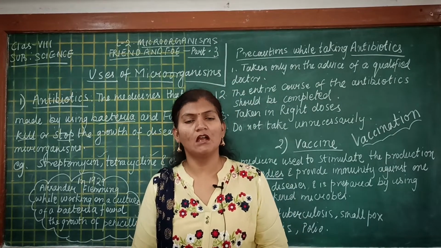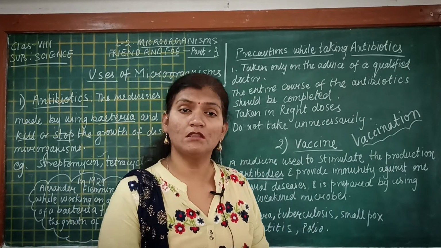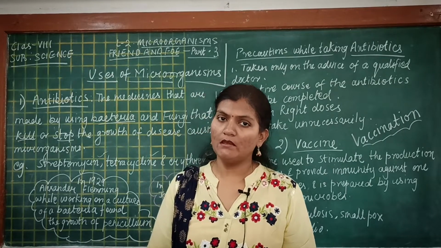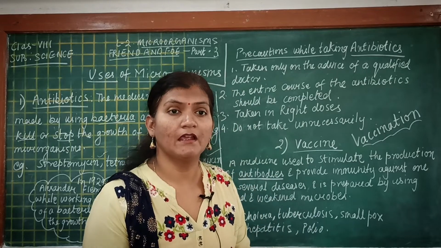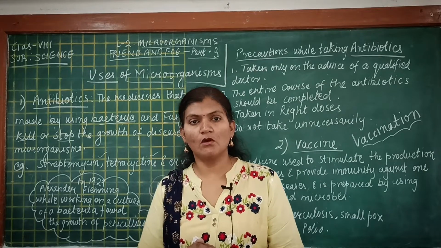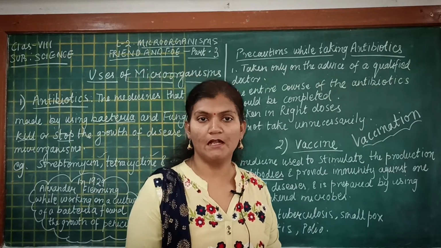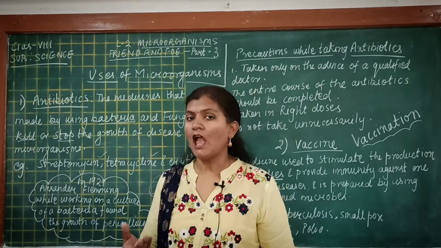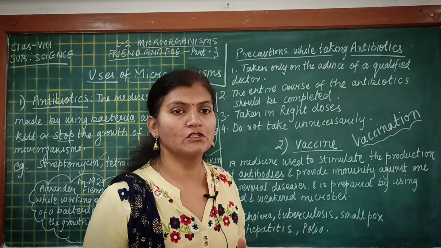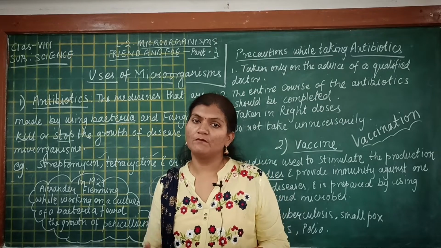Students, certain bacteria known as cyanobacteria or blue-green algae are present in the soil, and they increase the fertility of the soil. When bacteria like rhizobium or cyanobacteria increase the fertility of the soil, they add nutrients to the soil, and the nutrients can be taken by the plants. Plants serve as food for herbivores and for us also. So these microorganisms are very useful to us, because of them we are getting many nutrients from the soil.